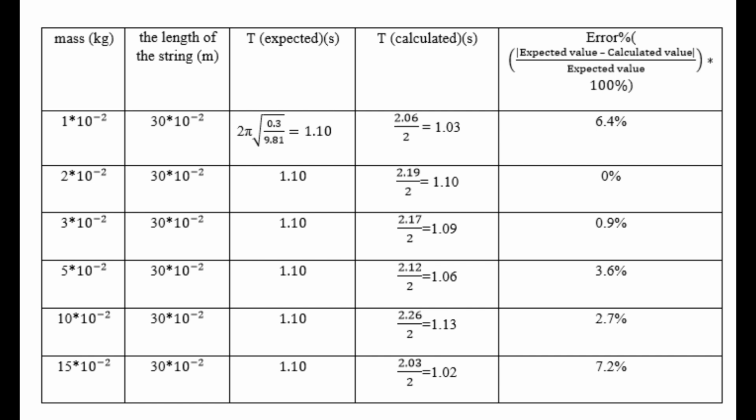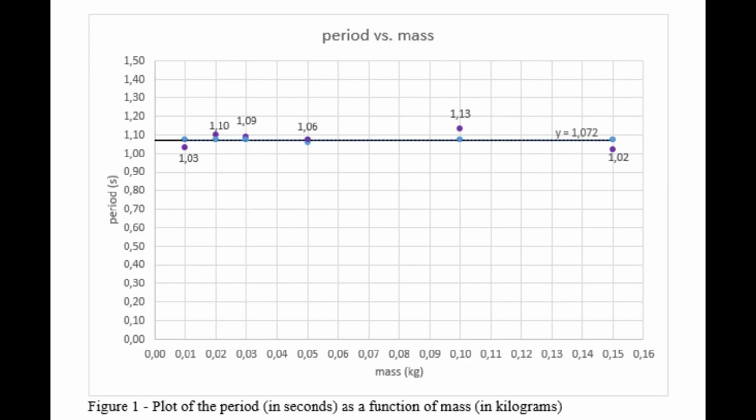The theoretical period was calculated to be 1.1 seconds, while the average experimental value across 6 masses was 1.0207 seconds. This small difference confirms the reliability of the results, as the observed error percentages were minimal, and the periods varied only slightly. They remained in a range of 1.02 to 1.13 seconds.